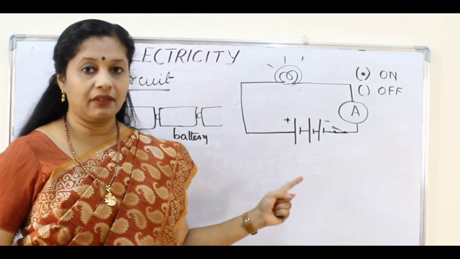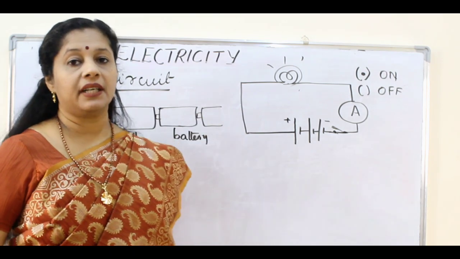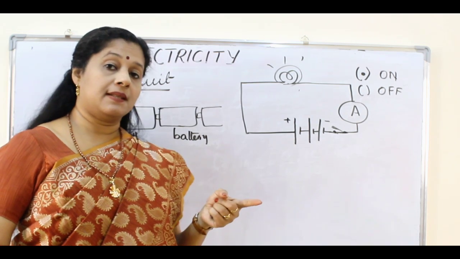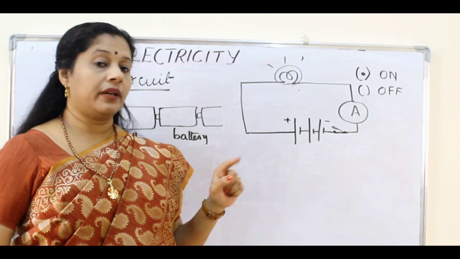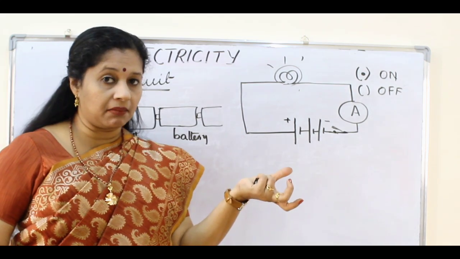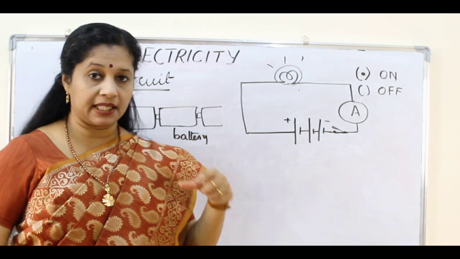But now one more thing we have to mark, that is the direction of current. We learned that the flow of electrons is current. So it is flowing from the negative terminal to the positive terminal, because electrons are present in the negative terminal, so they will flow to the positive terminal.